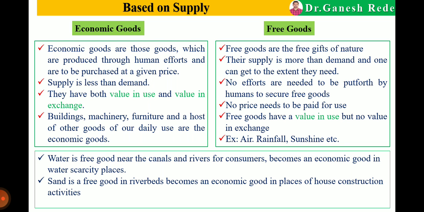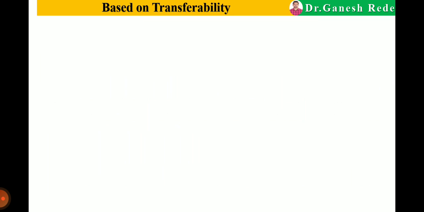Same thing applies to sand. Sand nearby rivers or sand in the river beds is a free good, but that same sand at the point of construction becomes an economic good. So this is all about the classification of goods based on supply, that is economic good and free good. The next is classification of goods based on transferability.